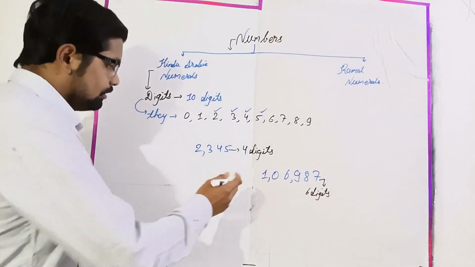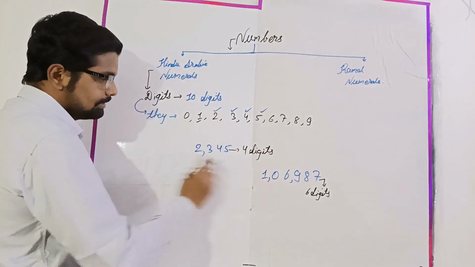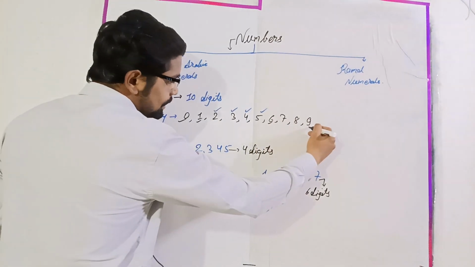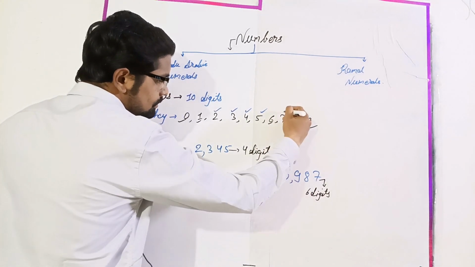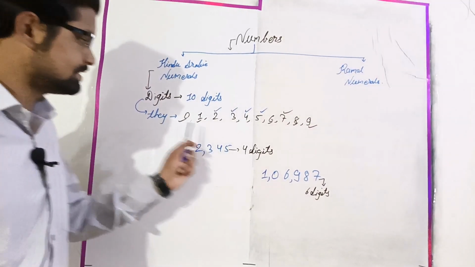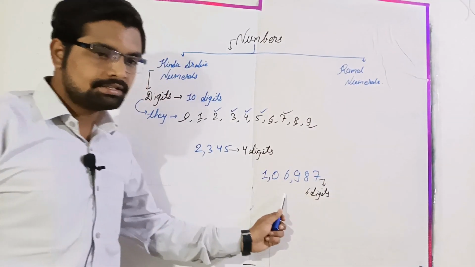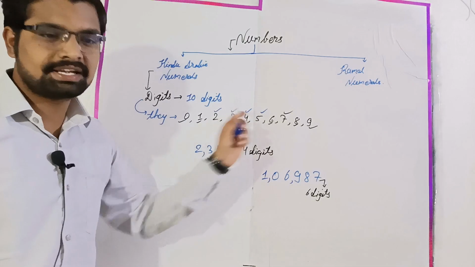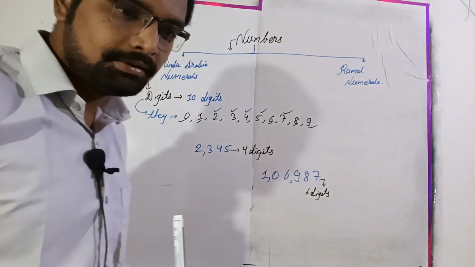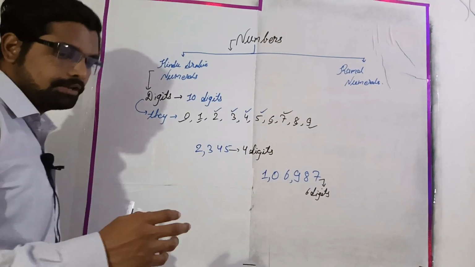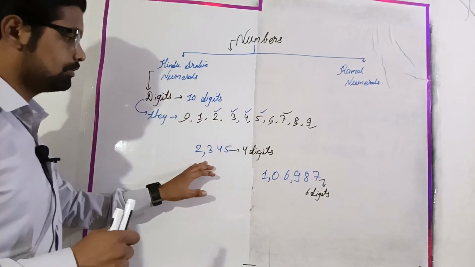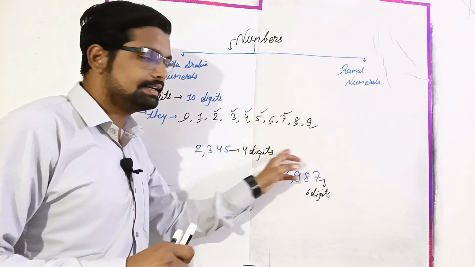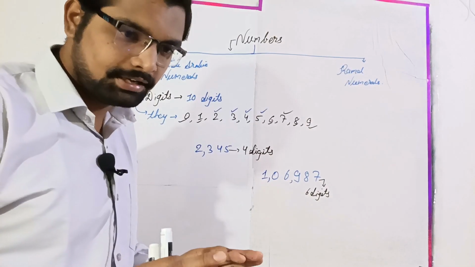Now let's see here. 1, 0, then 6, 9, 8 and 7. So as you can see, this 6 digit number is formed with the help of these 6 digits among these 10 digits, right? Is it clear? So any number which you see in Hindu Arabic numerals, all numbers are formed with the help of these 10 digits.